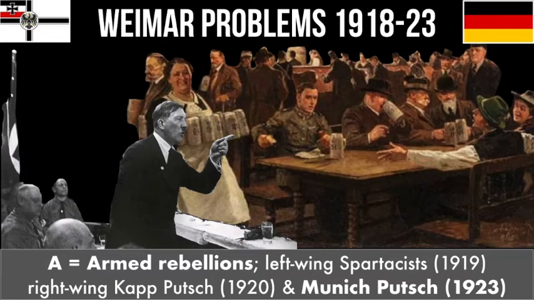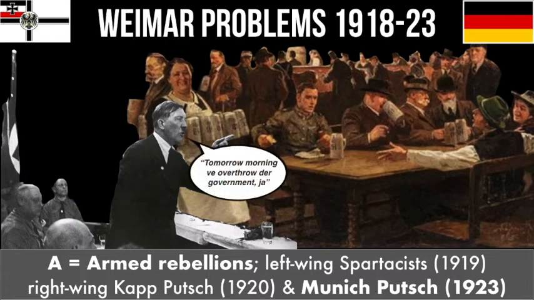But in 1923, at the height of the Ruhr crisis, which we'll talk about next, Hitler called together his Nazis in one of the most famous of the city's beer halls and began to organise a plot to go into the centre of Munich the next day with weapons and overthrow the democratic government.